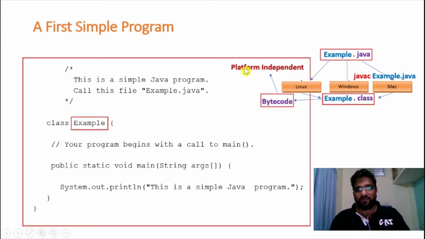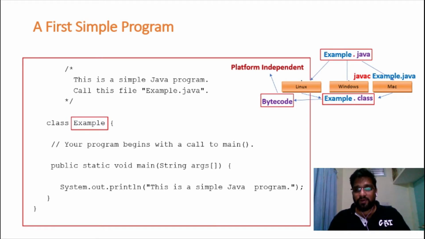Here the platform refers to your operating system. That is, irrespective of which operating system you compile your Java program on, you're going to get the same bytecode, right? So once we have the bytecode, that is Example.class, we need to run the program.